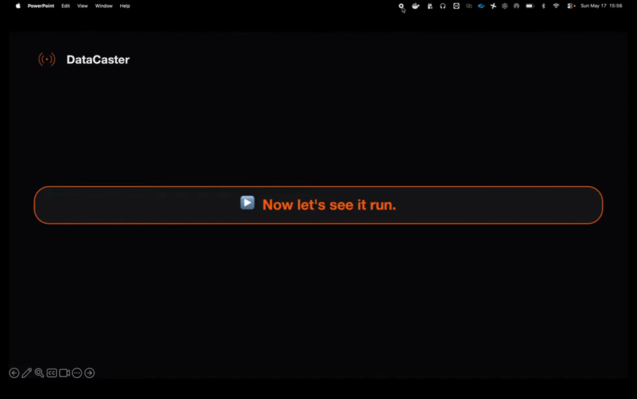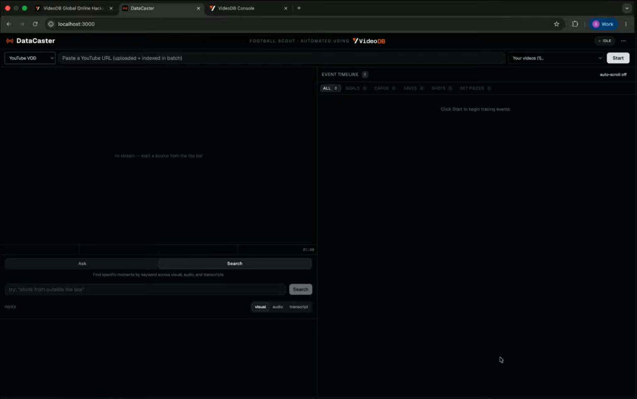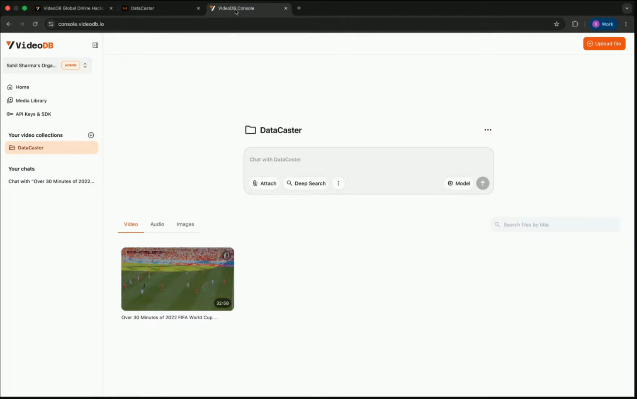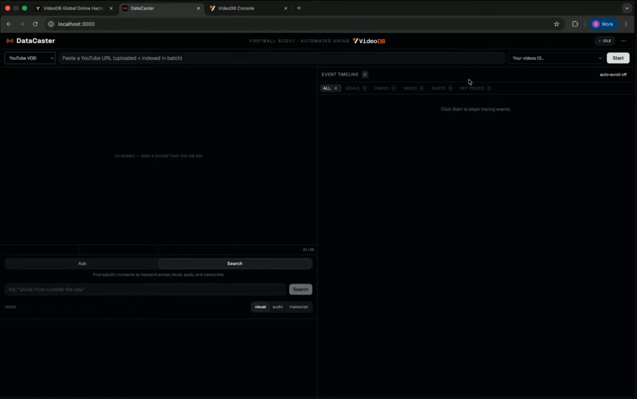Now let's see how it runs. This is how the platform looks, and let me walk you through it really quickly. On the left side, we have this drop-down option, so the user can select either a YouTube video or a real-time stream. Now, I already uploaded a video on VideoDB, so I will reuse it. I will select this video and then start.